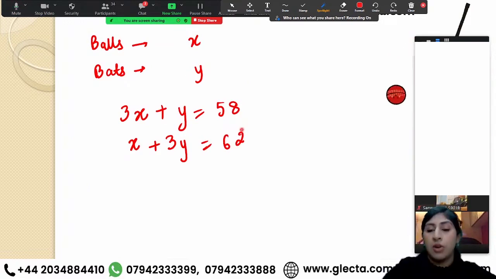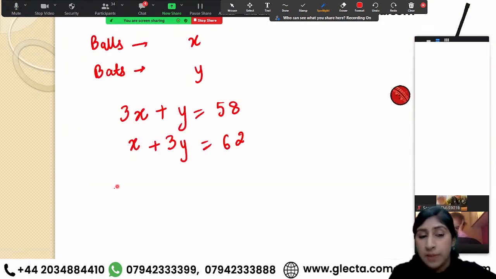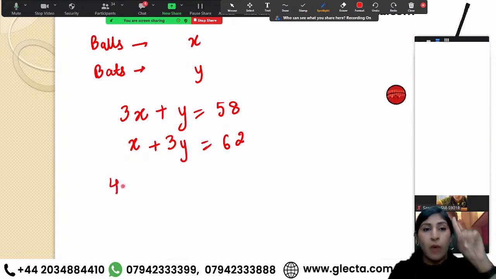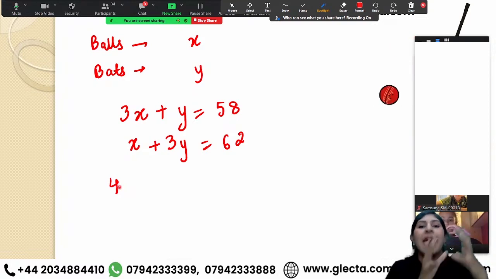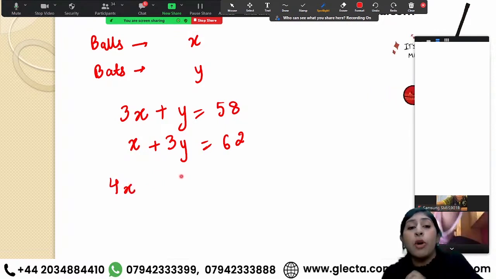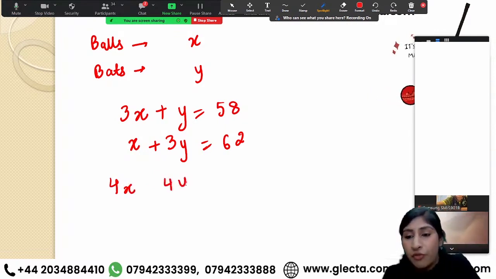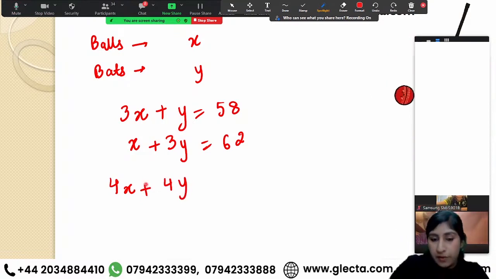Now my question asks, what would be the cost of 4 balls and 4 bats, right? The cost of 1 ball is x pence, right? So the cost of 4 balls would be 4x. The cost of 4 bats would be 4y. I need to see what my total is equal to, right? 4x plus 4y.